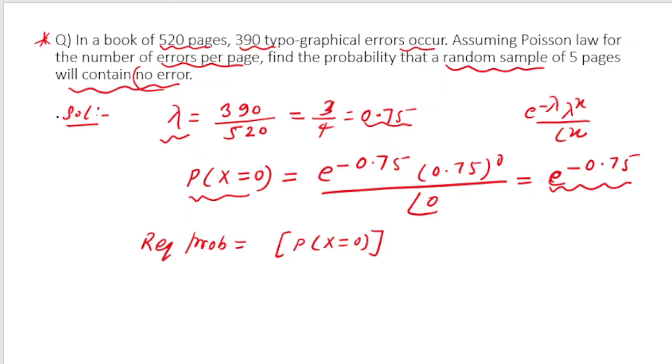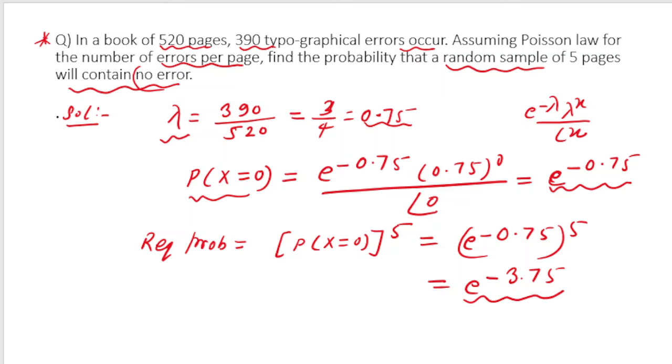So it means that if I am selecting one page and the probability for 0 errors is this, then for 5 pages I need to multiply this probability 5 times. So this will be probability of x equal to 0, to the power 5, which is in turn e to the power minus 0.75, to the power 5, which we can write as e to the power minus 3.75. You can leave the answer like this or use a calculator, right?